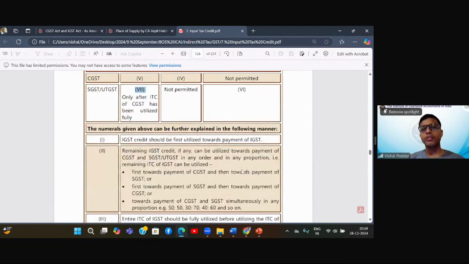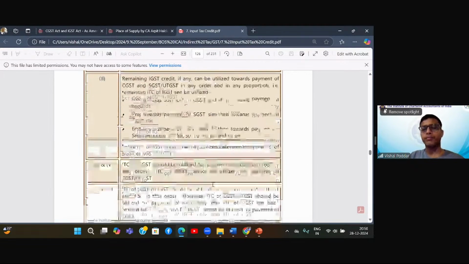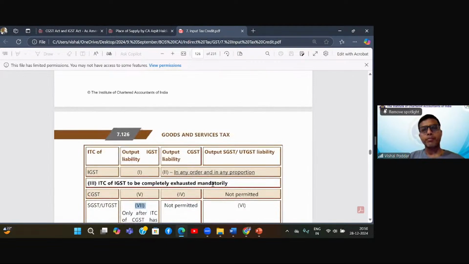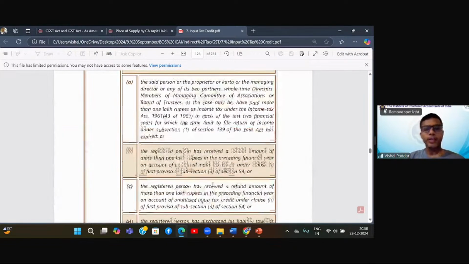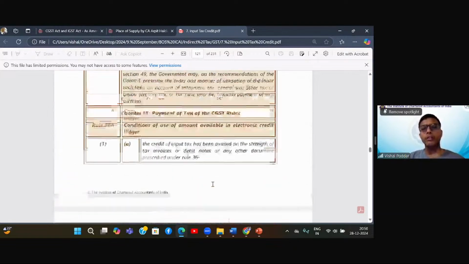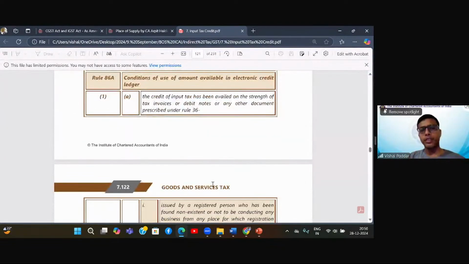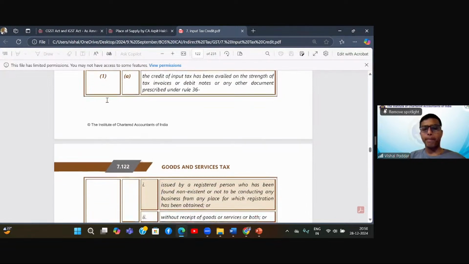Anybody has any doubts? They have said the same thing in the form of sentences, which you can read from here. I hope this utilization point is clear. If that is clear, I will cover the remaining two rules, so that our entire chapter of ITC will be over. Now, you have rule 86A.